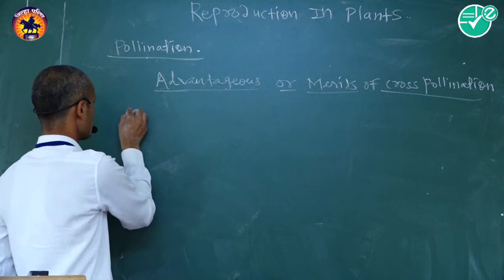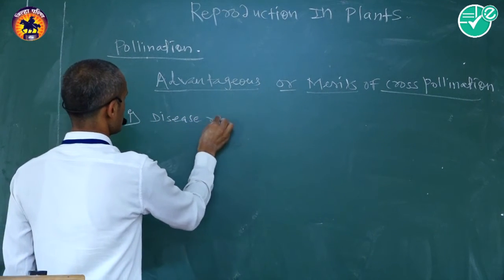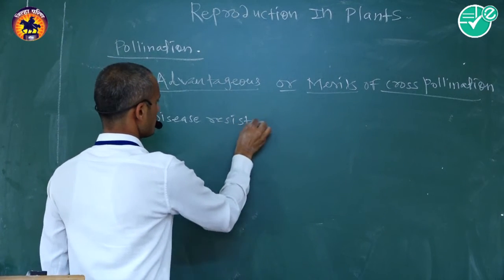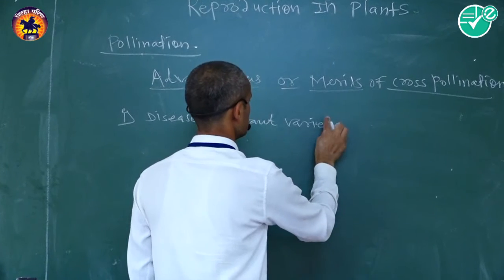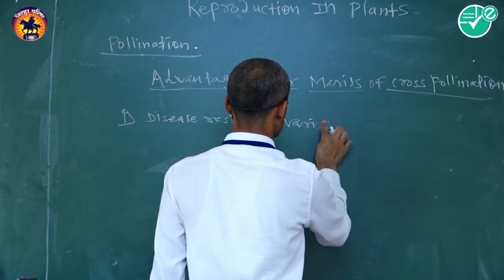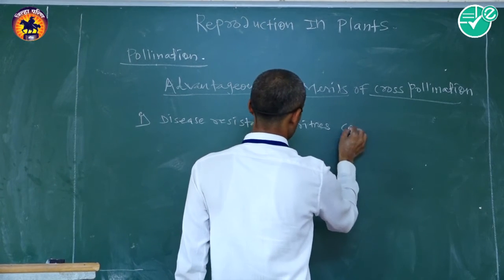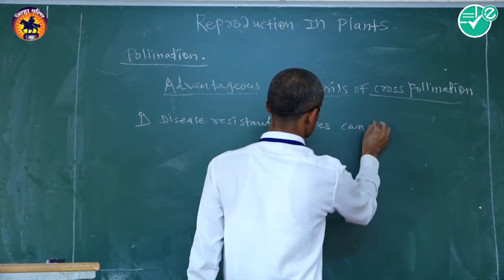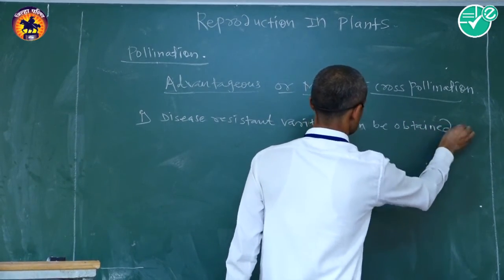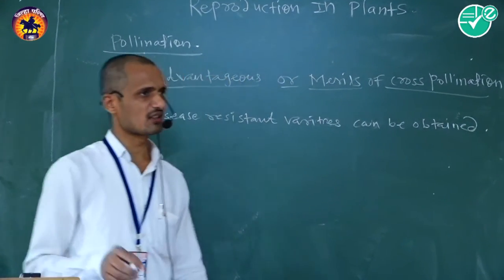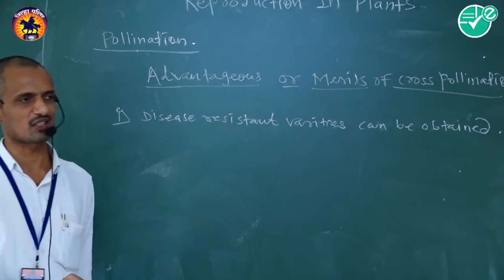The first advantage: disease resistant varieties can be obtained during cross pollination.